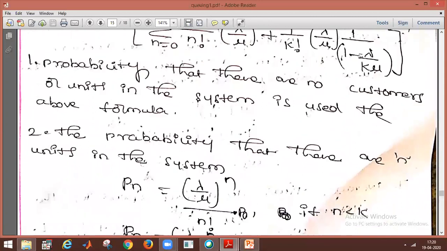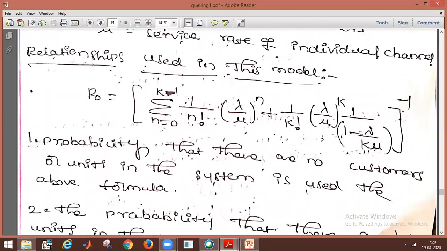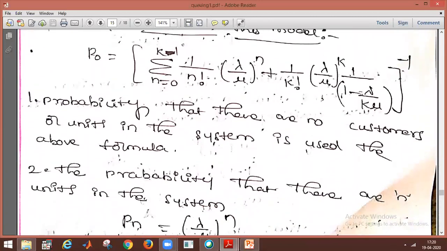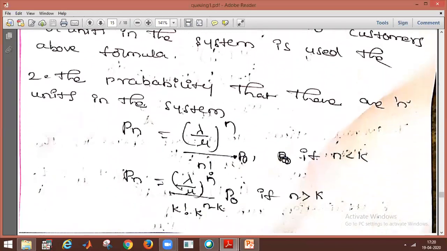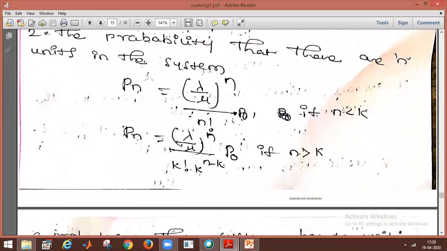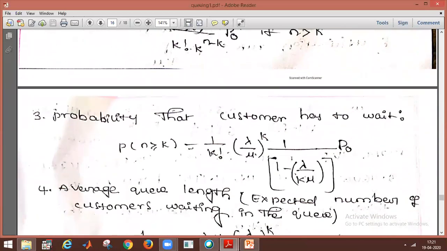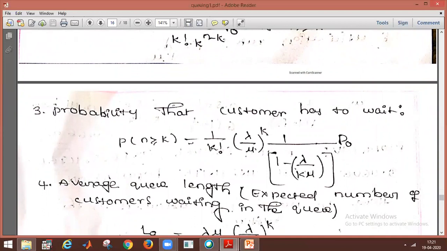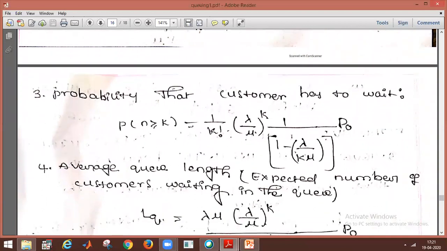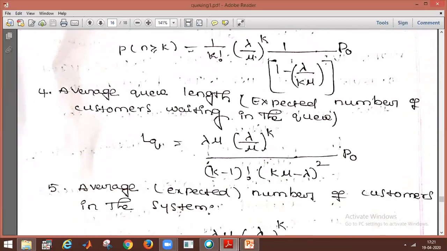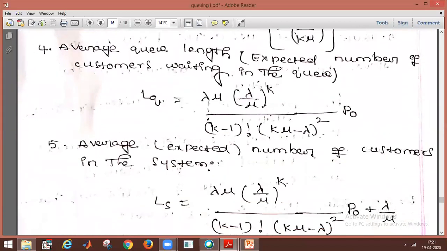First, we have to calculate the idle customer, that is P naught. The next one is the probability of n units, that is n less than k and n greater than k. Next, the customers to wait. Their formula is the third one. Next one, the average queue length of customers, so Lq.